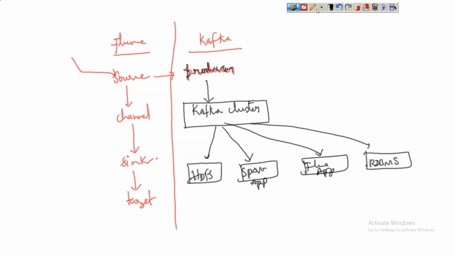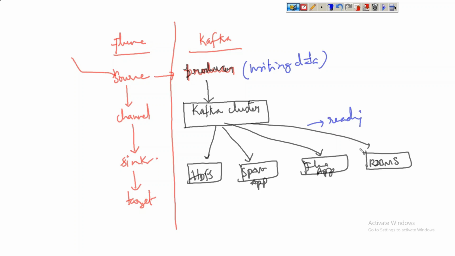The producer is for writing the data into the Kafka cluster. And this other side is for reading from the Kafka cluster and writing into the respective applications or storage systems.